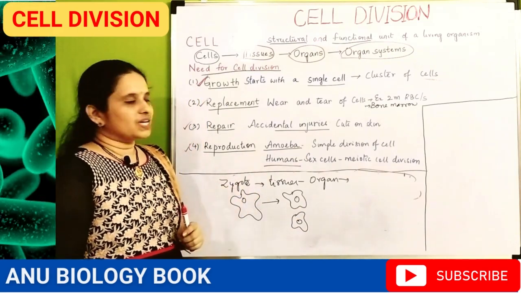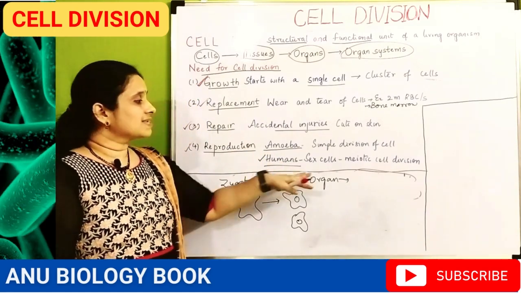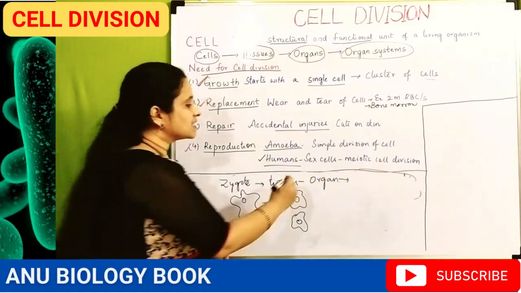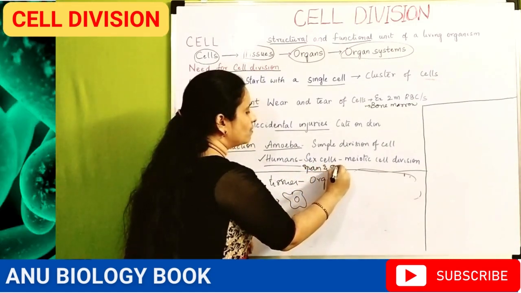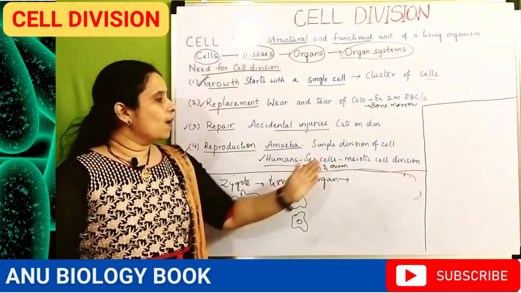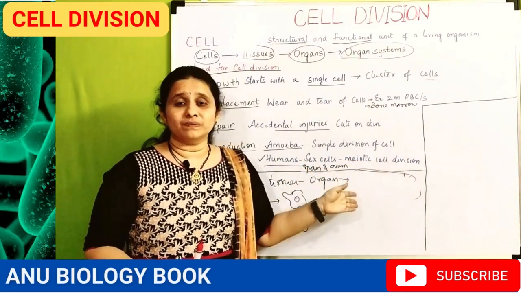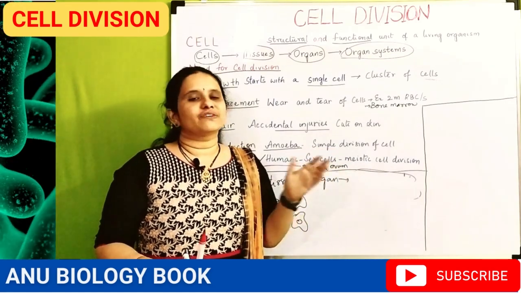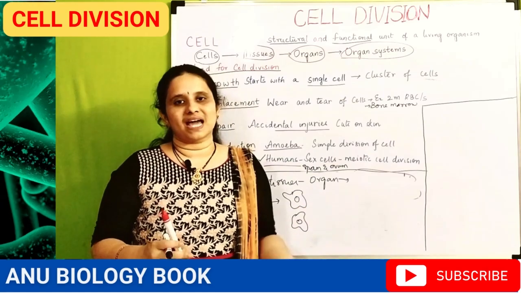And even if you take higher organisms like humans, the sex cells, the sperm and ovum, are developed through meiotic cell division. This sperm and ovum are very essential for the fusion and formation of the zygote and its development into a new living organism.